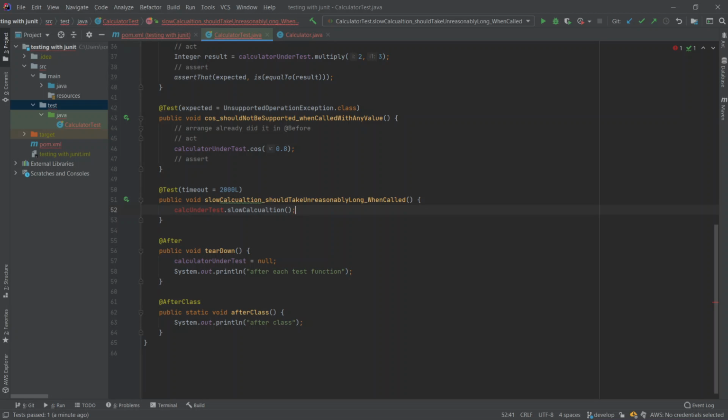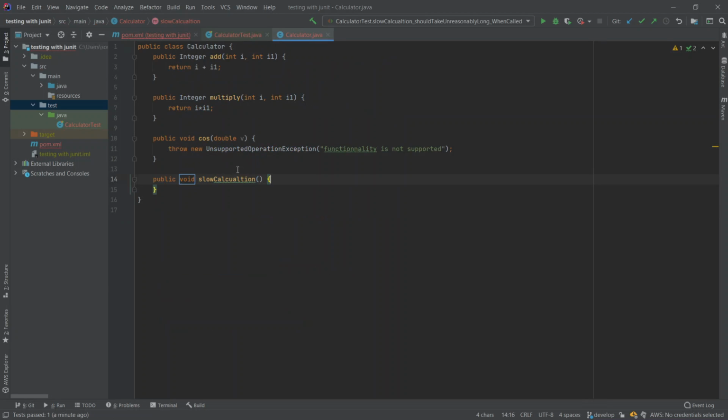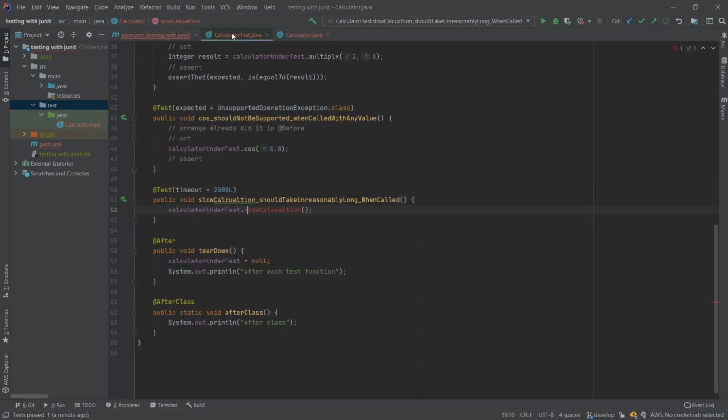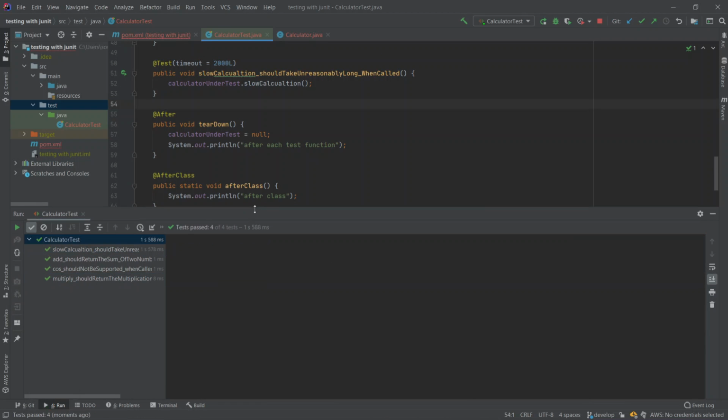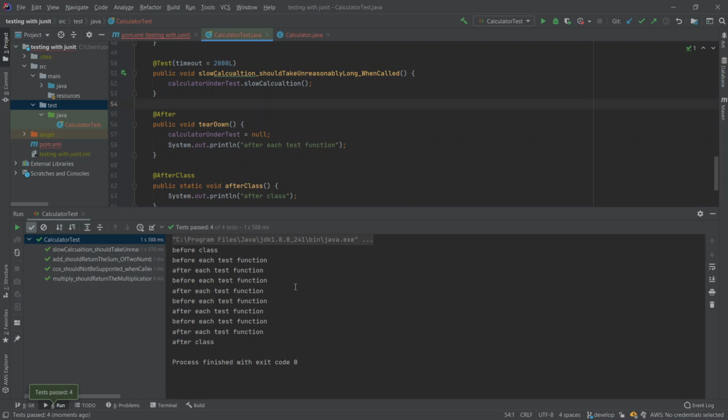And let's try calculator under test. Yes, so let's create this function and let's make that right here, and let's run all the tests together and see if everything is going to pass. So yeah, everything passed, so it is great.